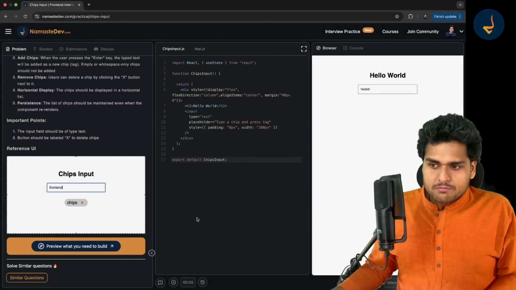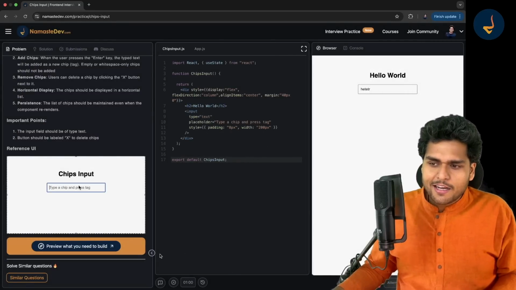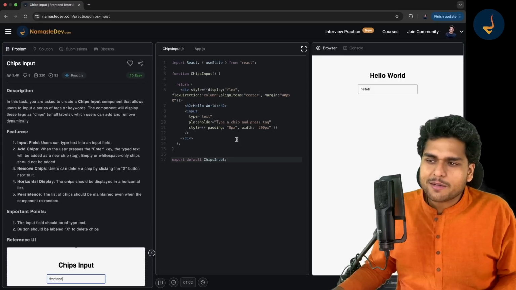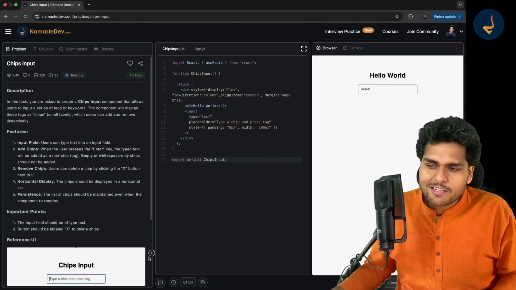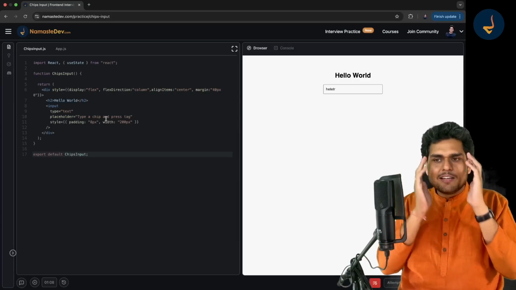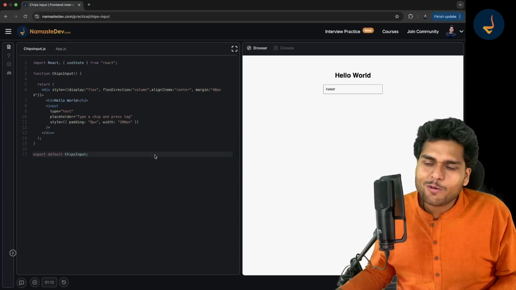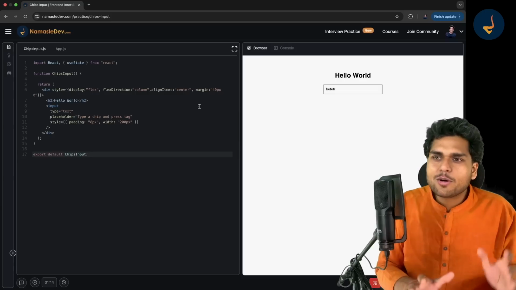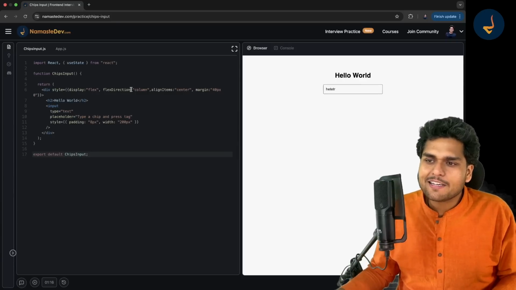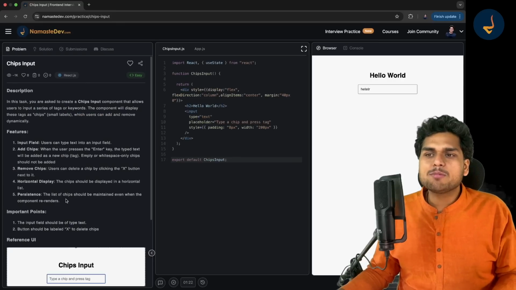We will take actions accordingly. Now, this is what the platform is. We have built small cool features over here. If you have read the problem statement and you want to focus on code, you can click on this small little button over here and it will give you your mental space. So you know what you have to build. Now you can just focus on solving it over here. You are given this code editor and the browser on the right hand side. You can properly code over here and make it work. You can click it back and get the problem statement once again.